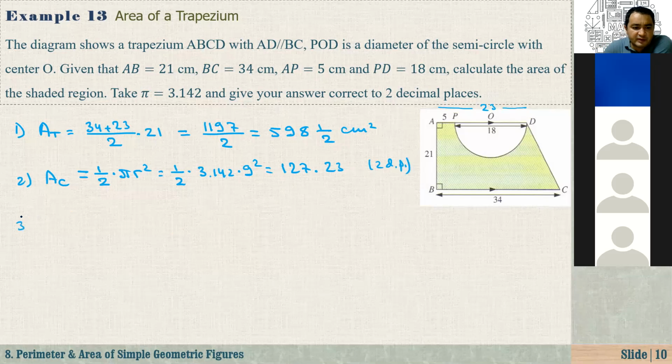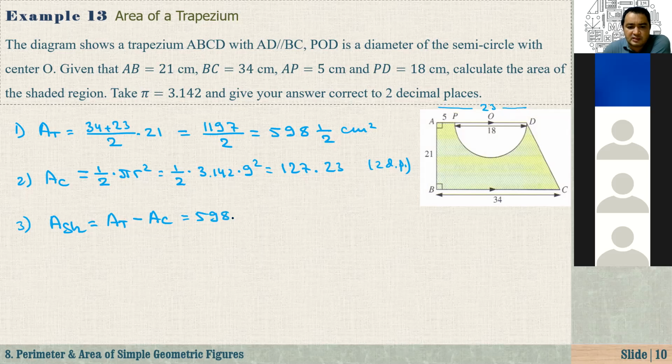So now we need to find the area of the shaded region. So the area of the shaded region is the area of the trapezium minus the area of the semicircle. That's equal to 598.5 minus 127.23, which is equal to 471.27 cm squared.